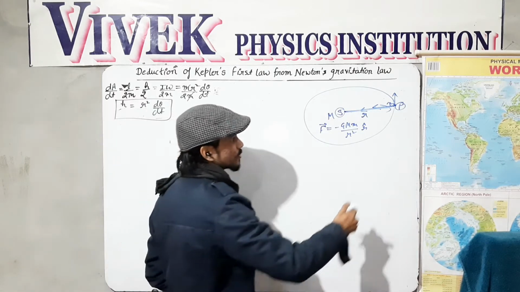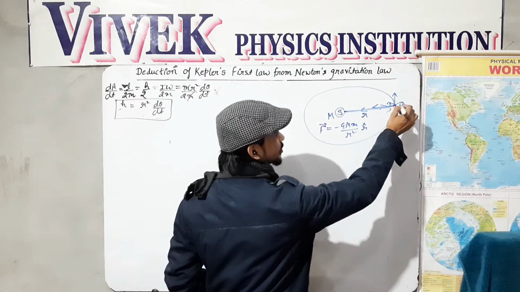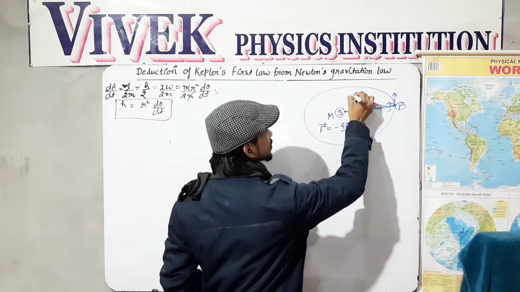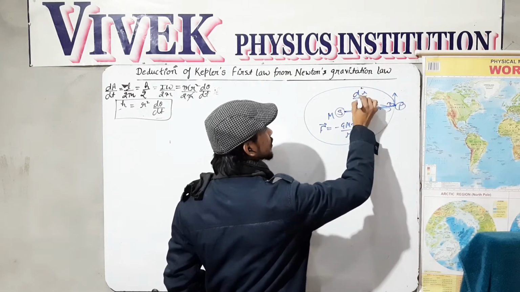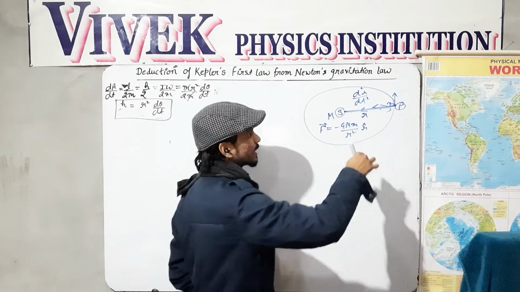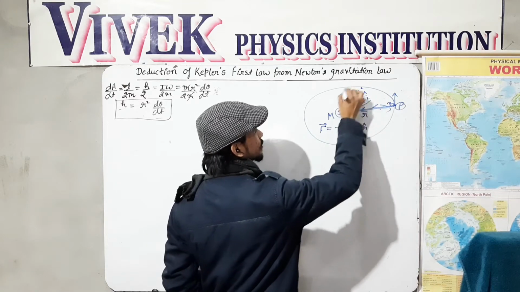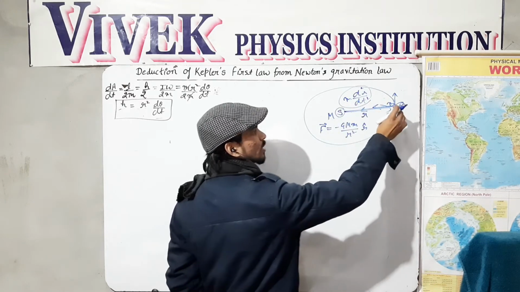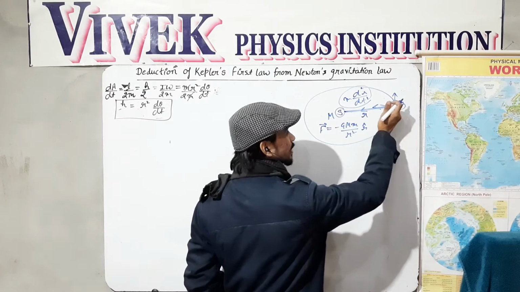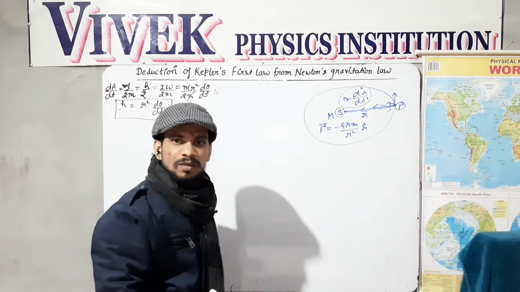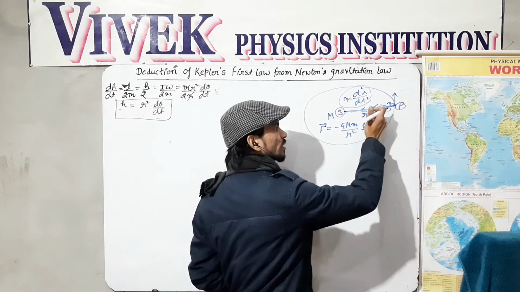So the acceleration experienced by the planet in this direction is d square r over dt square. If I multiply this acceleration by m, mass times acceleration gives the force exerted on the planet in this direction, which leads the planet towards the sun.